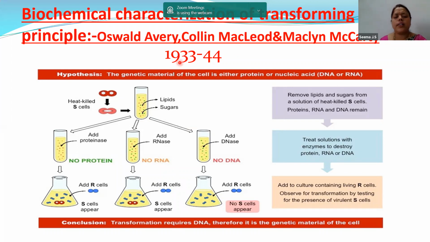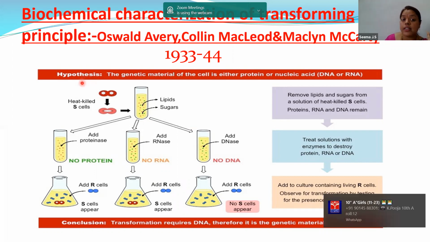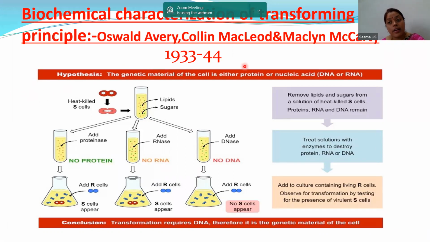Now, let us know what has happened here. What was done by Griffith? We have to remember first what Mr. Griffith did. Griffith used heat-killed S strain plus live R strain. He mixed both, and when we injected them into the mice, the mice died. Now these three scientists analyzed the tissue of the mice that had died, and the most surprising part was that in the tissue of the dead mouse, live S strain was found.